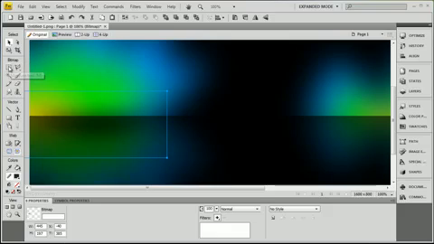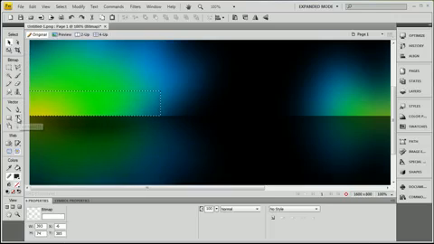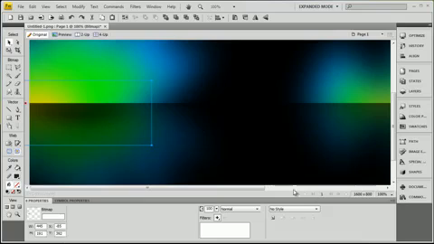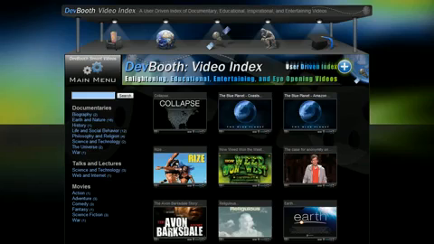So you use the marquee tool again. And you make sure that's highlighted with the marquee tool in place. Control X. And you'll see that it removed that dark faded blurred out black that was coming over the top there that we don't want. And there you have it. That's how I made the background for devbooth.com.